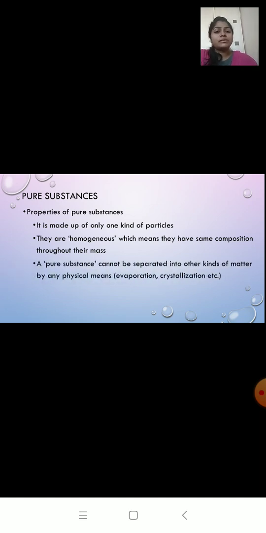A pure substance cannot be separated into any other kinds of matter by any physical means, that is, either by evaporation or crystallization. I cannot separate out a pure substance because it is made up of only one kind of particle. So we cannot separate them. The physical and chemical properties remain the same because it is made up of only one kind of particle. All the atoms will have the same physical and chemical properties.